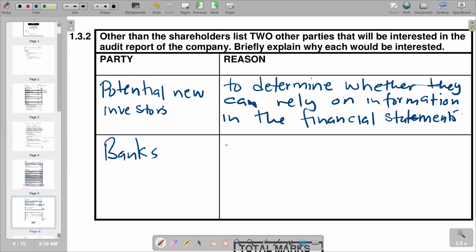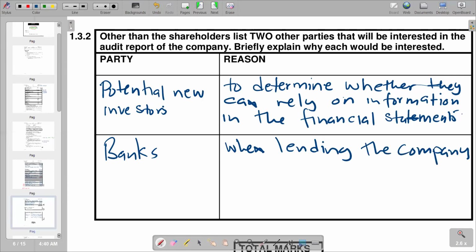So we can say when lending the company money,